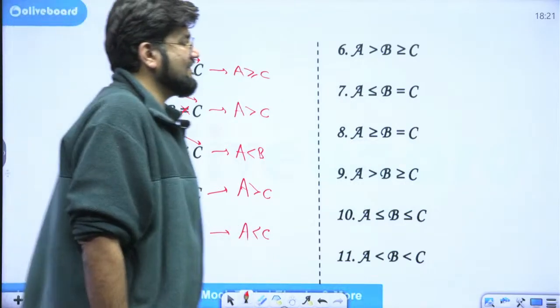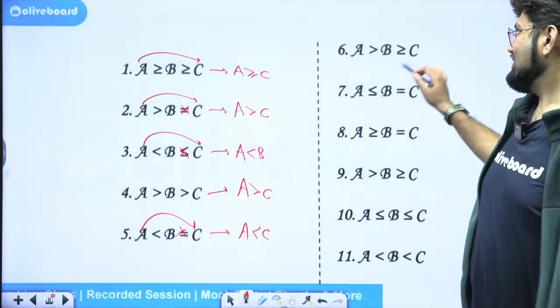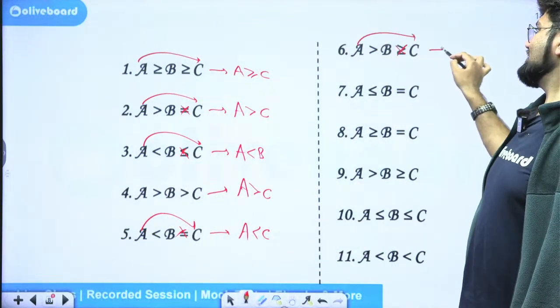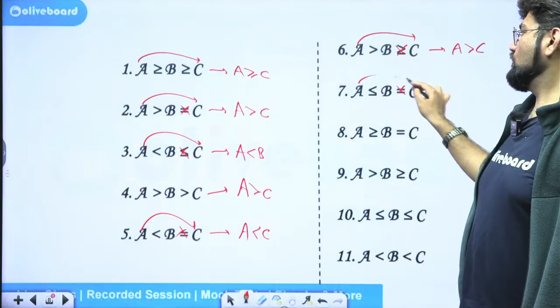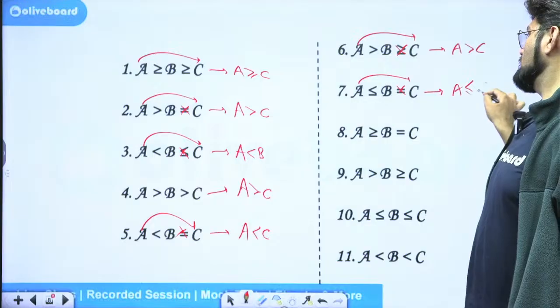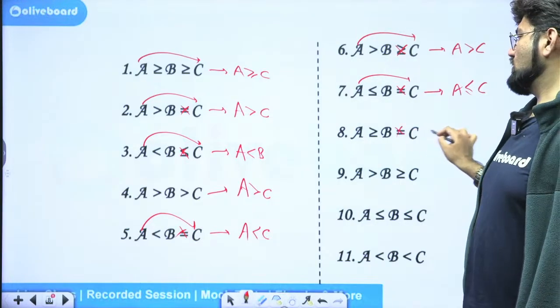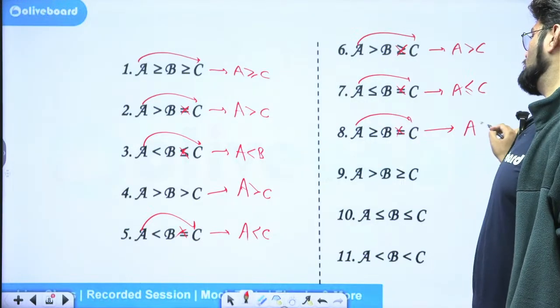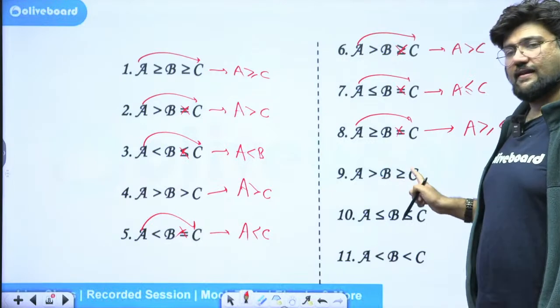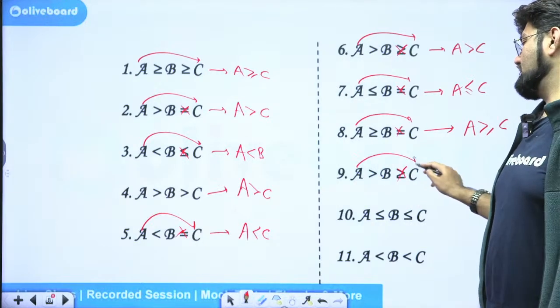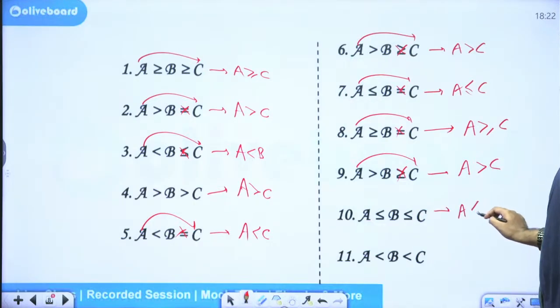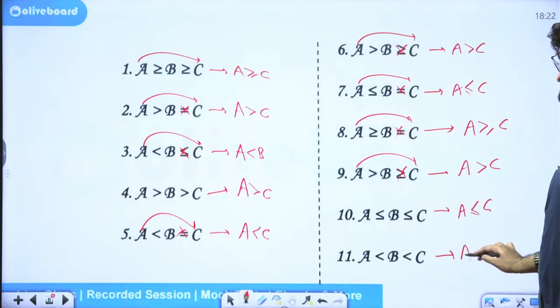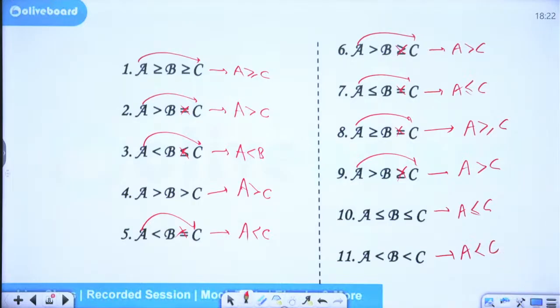Okay. Greater than equal to. Drop the definite. A is greater than. Less than equal to, drop the equal to. A is less. Again, drop the equal to. A is greater than equal to. Greater than equal to, drop the greater than equal to. Same symbols. A is less than equal to. I think by now it's quite clear to everybody how to approach these, right?